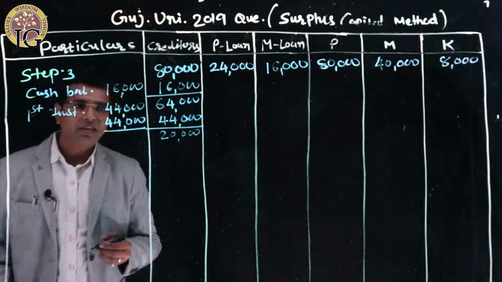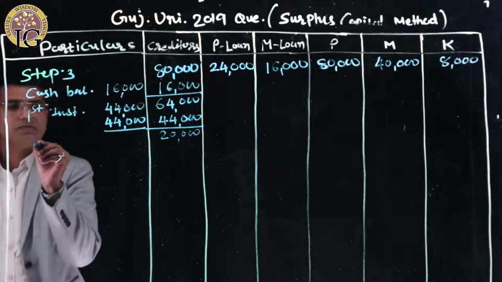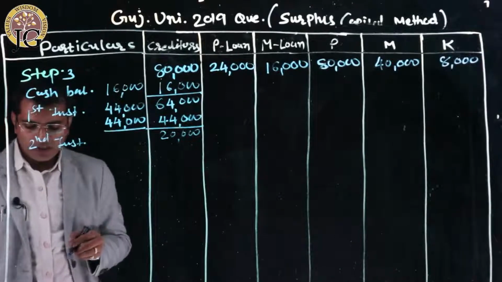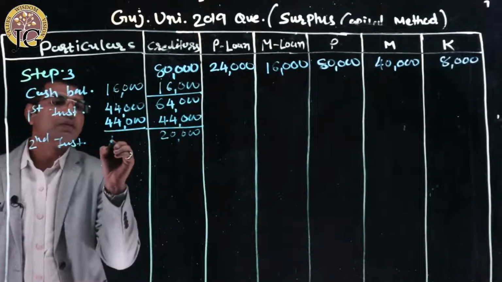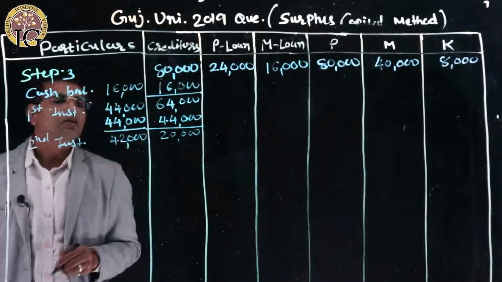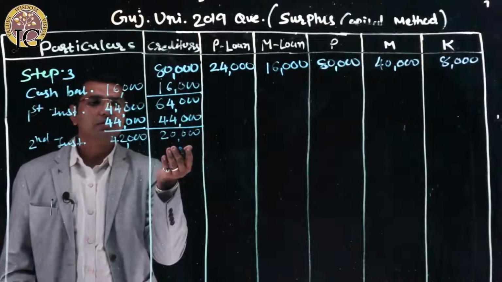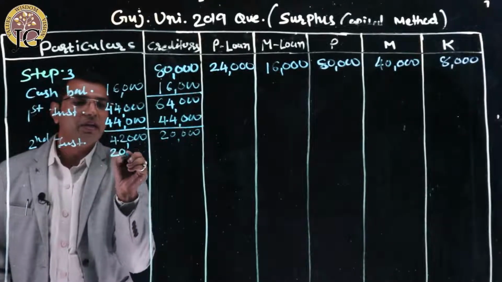So let's take the second installment. As per the second installment, we have received 42,000 rupees. So out of the 42,000 rupees, creditors have the right to take their amount first. So we must pay to the creditors first.